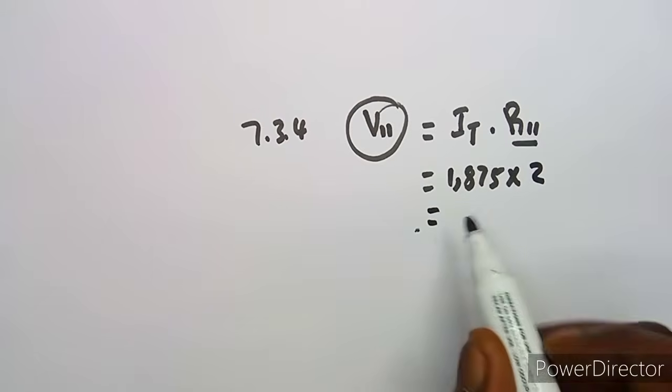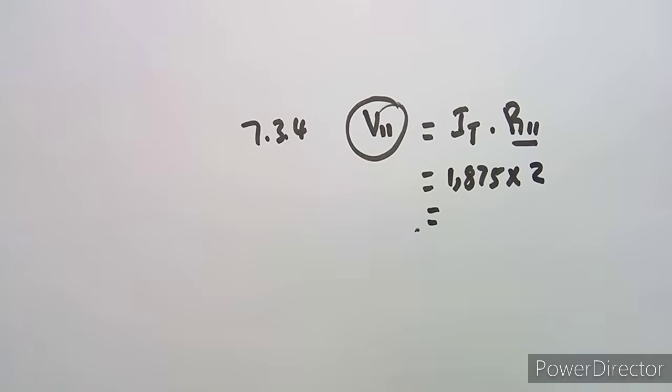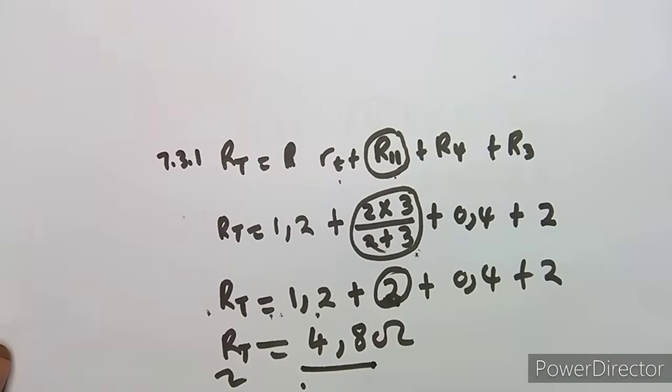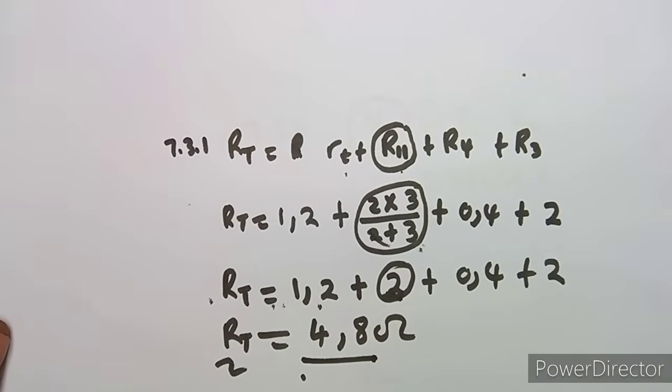So we multiply by 2, and this will give us something like 3, and we're having the same value like this one, guys. All right, so the other parallel circuit in this case is the one that I want us to work on here.